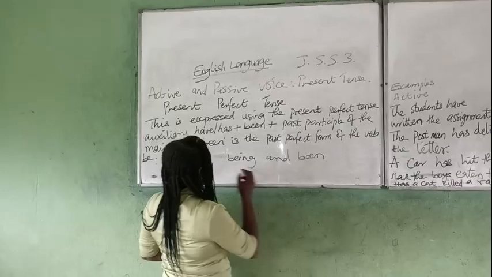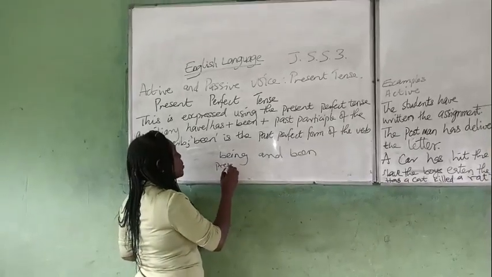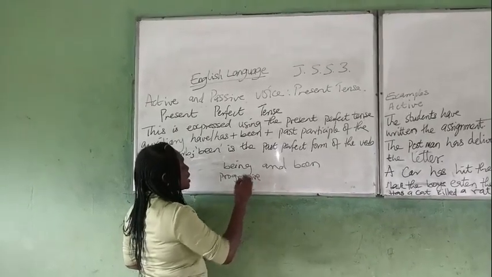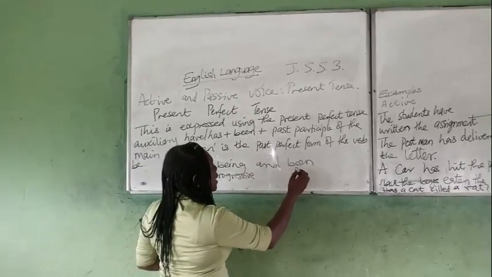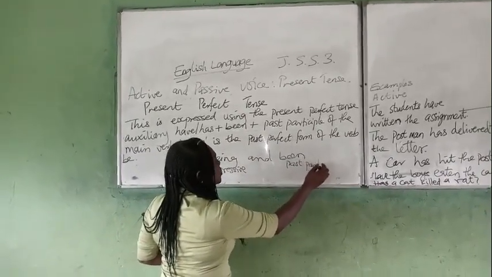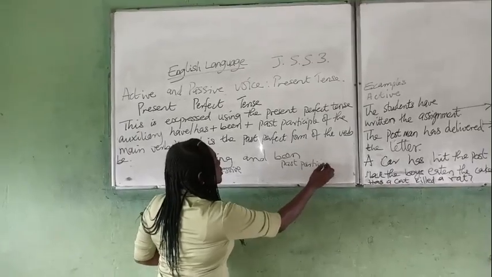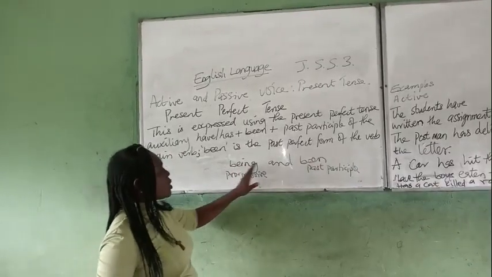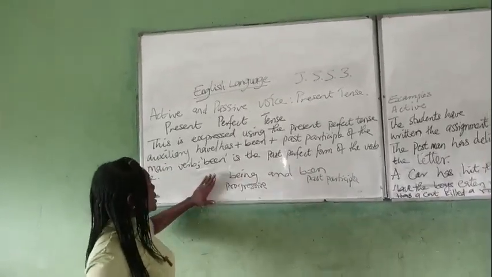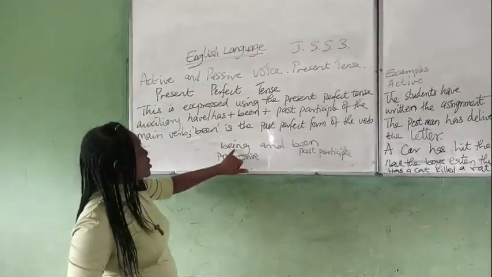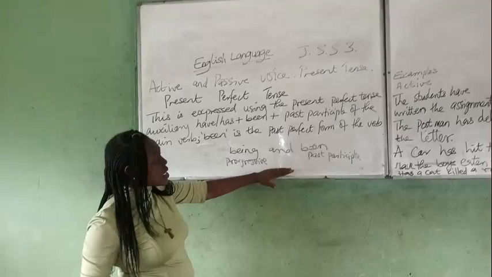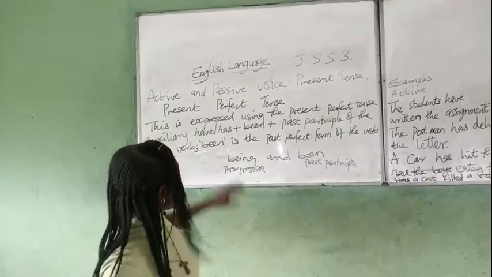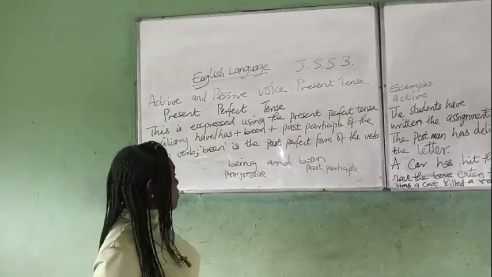been. This is present continuous or the progressive form. Progressive or present participle. And this is past participle. So let us be conscious of this so that we don't use this in place of this one, or this one in place of this. If you remember what we did in the present continuous form, you notice that we use this one to show the continuous action. This one shows the perfected action. Then has and have makes it present perfect.